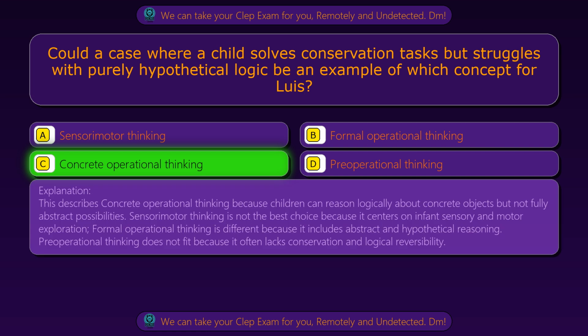This describes concrete operational thinking because children can reason logically about concrete objects but not fully abstract possibilities. Sensorimotor thinking is not the best choice because it centers on infant sensory and motor exploration. Formal operational thinking is different because it includes abstract and hypothetical reasoning. Preoperational thinking does not fit because it often lacks conservation and logical reversibility.